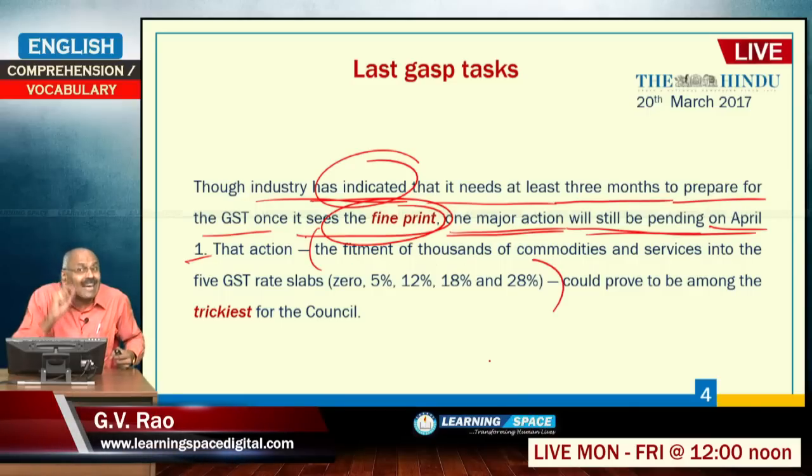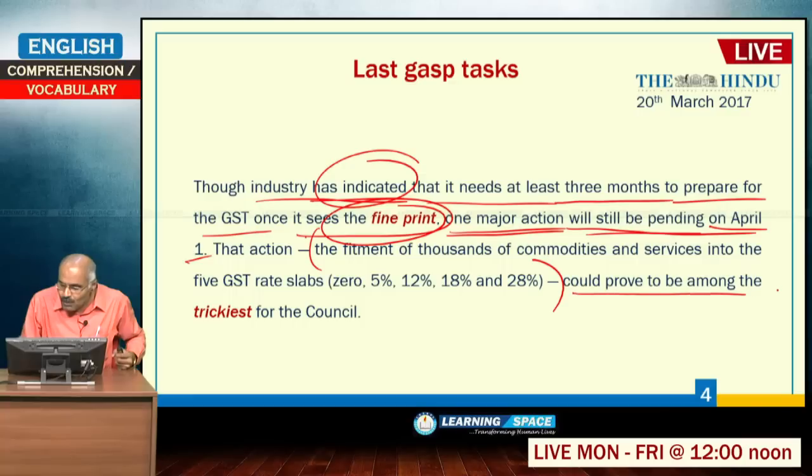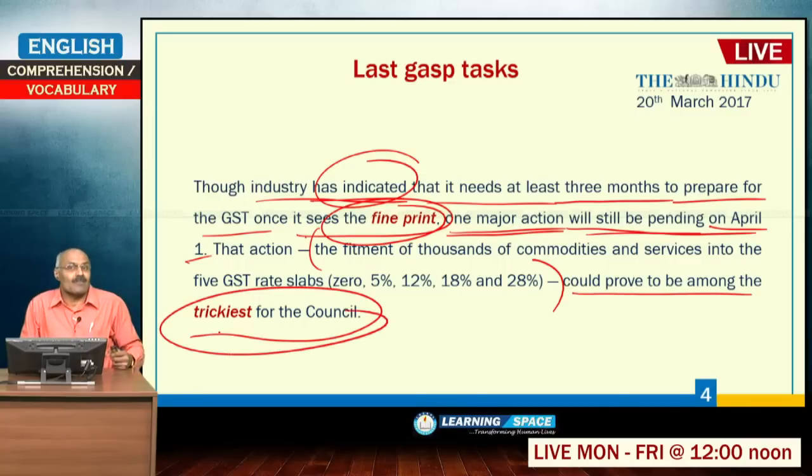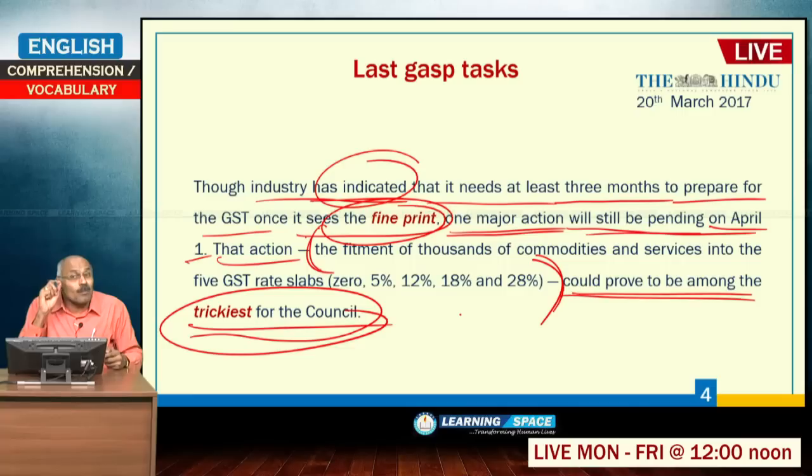That action could prove to be among the trickiest for the council. He is talking about one action. What is that action? He has given in between, and leave those for the time being. Read the sentence. That action could prove to be among the trickiest. That may prove to be, could prove to be means it may be the most difficult task for the council. Tricky means difficult, trickiest he used. So, the most difficult task you can say. So, the most difficult task will be the action which is required to be done after April 1.